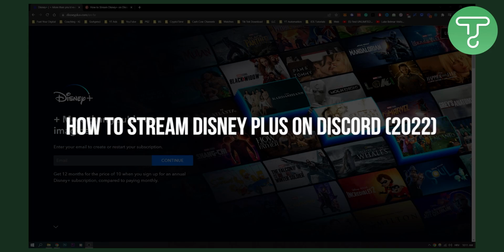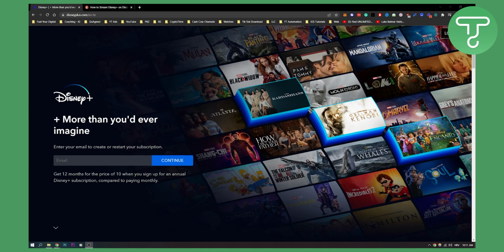In this video, I will show you how to stream Disney Plus on your Discord. Now, to be honest, this is fairly simple to do. It involves screen sharing as well. So let's go and get started.